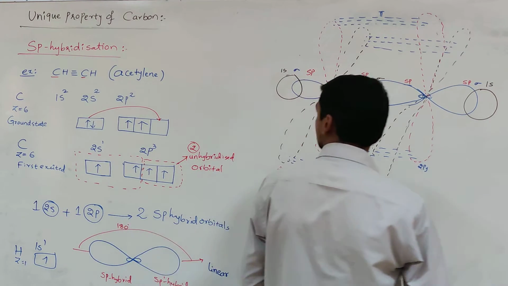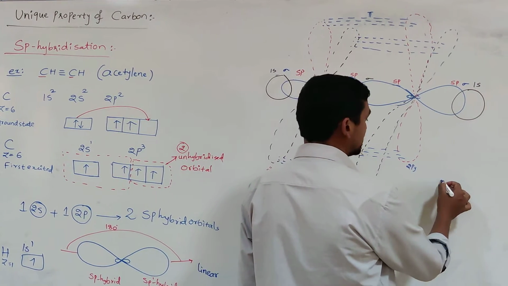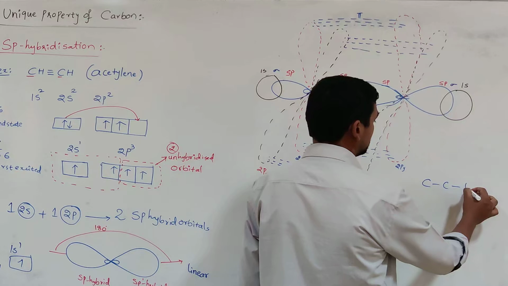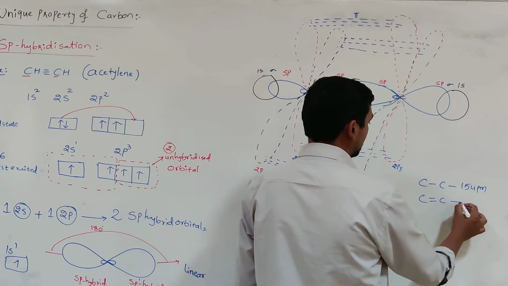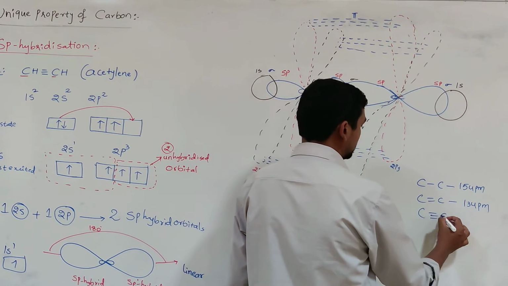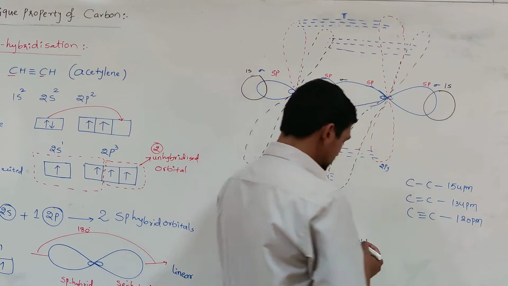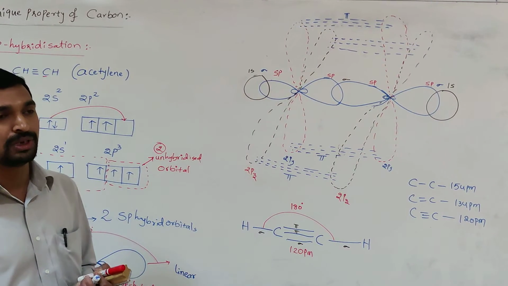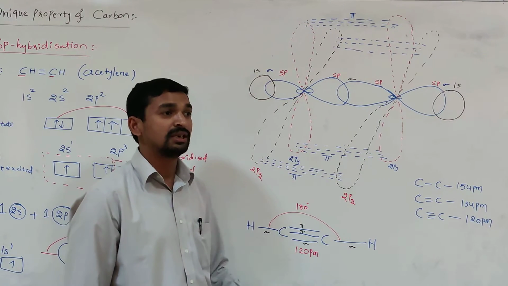While discussing this unique property of carbon, in the first case, while explaining sp3 hybridization, the carbon-carbon bond length is found to be 154 picometers. Carbon double bond length is found to be 134 picometers. Carbon triple bond is found to be 120 picometers. So as we move from sp3 to sp2, sp2 to sp, the bond length between the carbon atoms decreases.